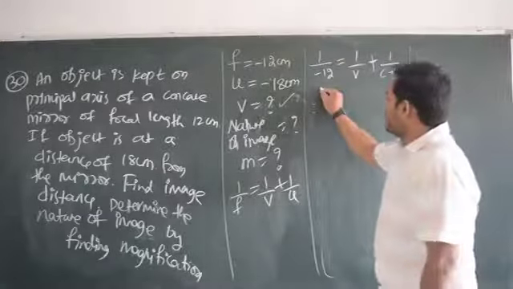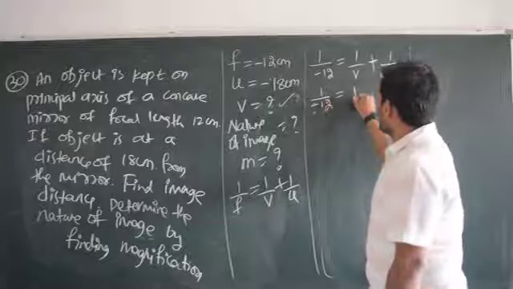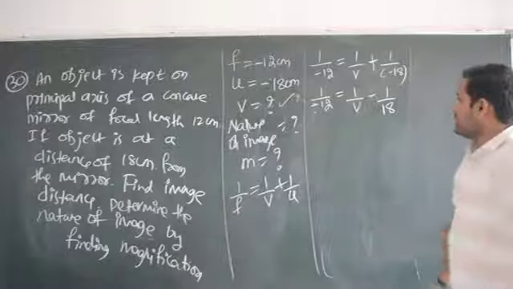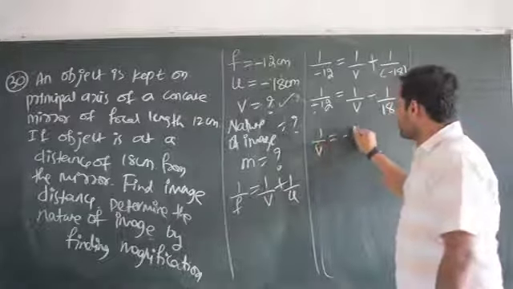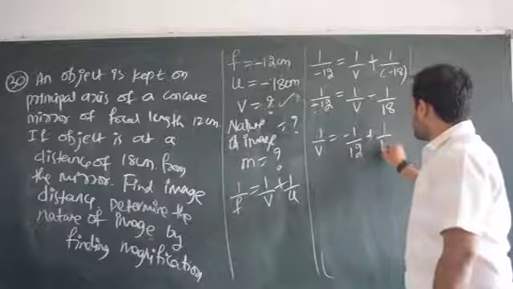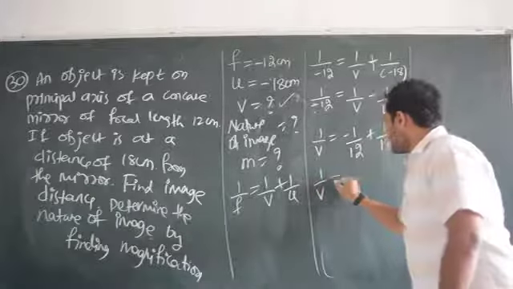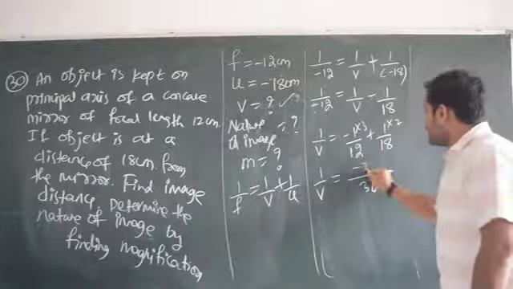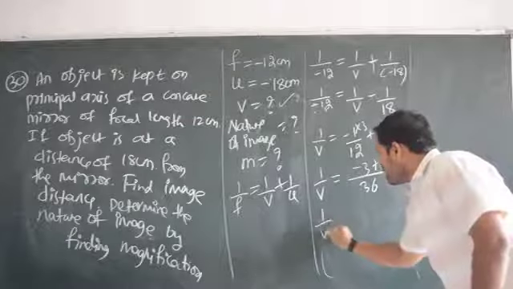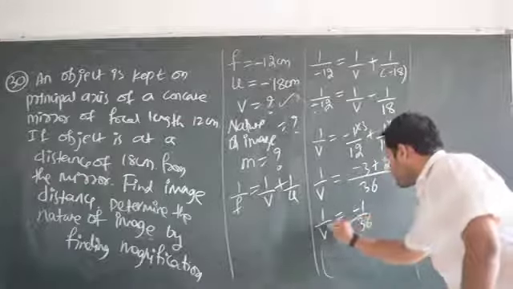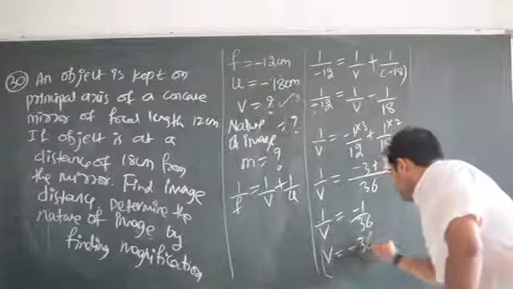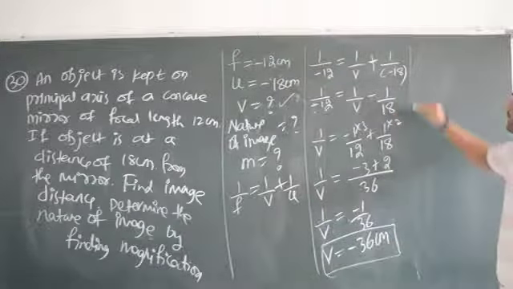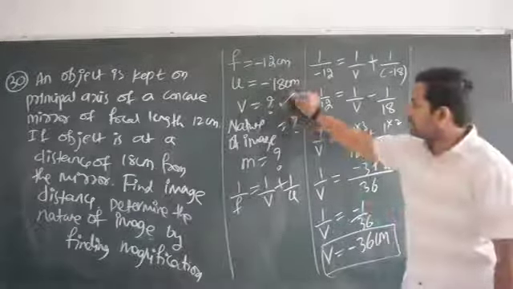Okay, let us do this now. 1 divided by minus 12 is equal to 1 by V minus 1 divided by 18. Plus, no? So that's why. So 1 by V is equal to what it becomes? It becomes minus 1 by 12 plus 1 divided by 18. So 1 by V is equal to what is the LCM? 36. Then 12 3s are, 18 2s are. So it becomes minus 3 plus 2. Then 1 by V is equal to minus 1 divided by 36. So V is equal to minus 36 centimeters. As simple as that. Minus 36 centimeter. Clear? Okay, image distance is done now.